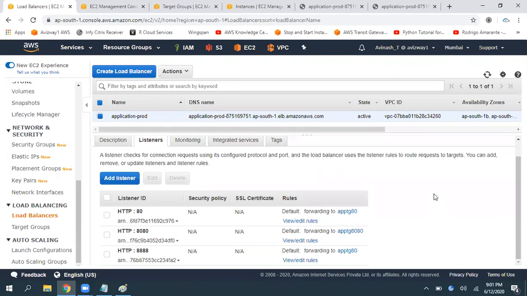So those 8888, these are custom numbers, or we can give any number for these port numbers. Basically HTTP is standard, but the remaining ones like 8080 and 8888, we can give any.